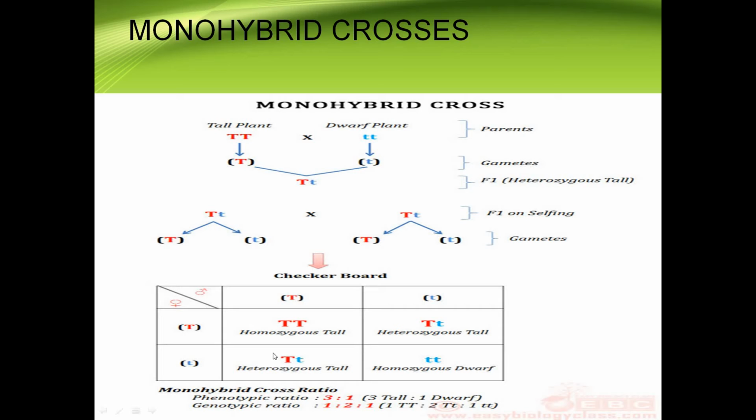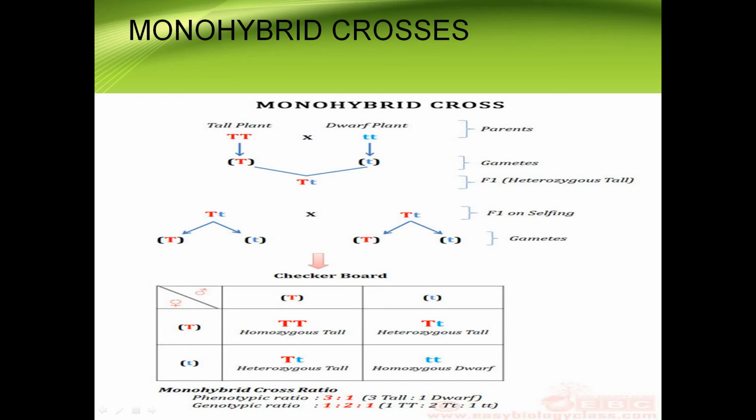So we have discussed the homozygous condition. Both will be represented here with either uppercase or lowercase, that is homozygous. And if one of the pair of characters in a gene is represented with one capital letter and the other small letter, we call it heterozygous. These two are heterozygous and these two are homozygous.